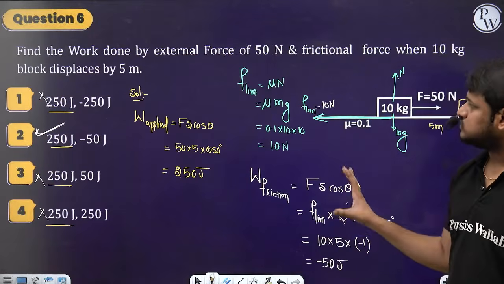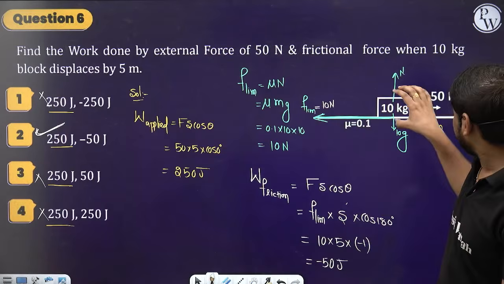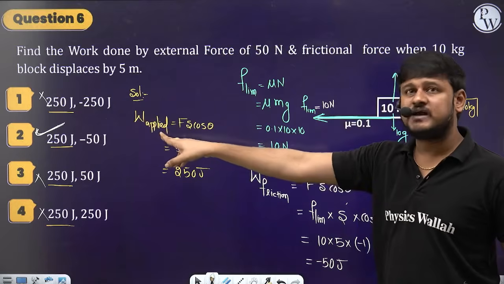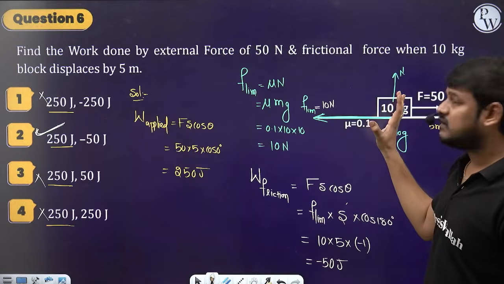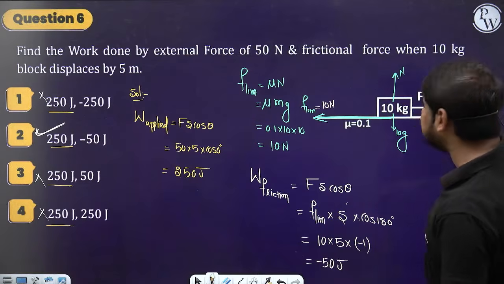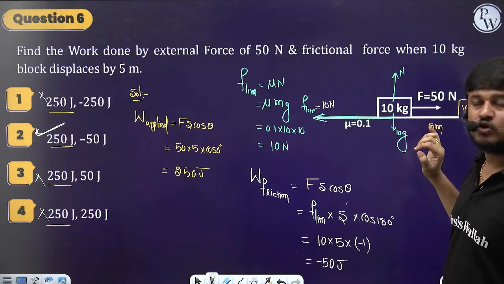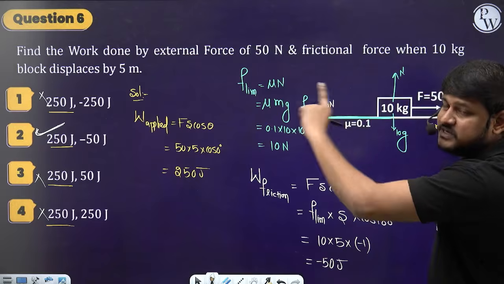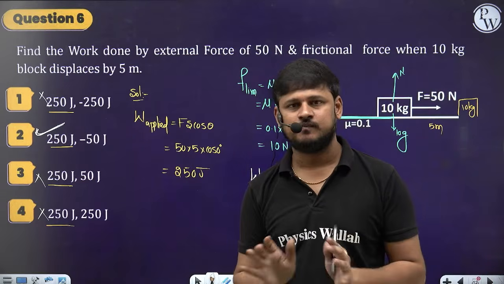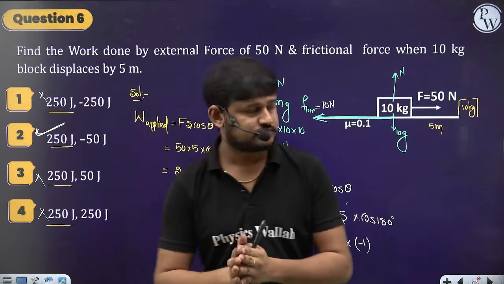Hope you guys understood the concept. Here the force is applied this side and the displacement is this side, so the work done by the applied force is positive. But the work done by the friction is negative, because the friction force is this side and the body is displaced to the right side. So if the force and displacement are on opposite sides, you can simply say that the work done is negative. Clear guys? Understood?